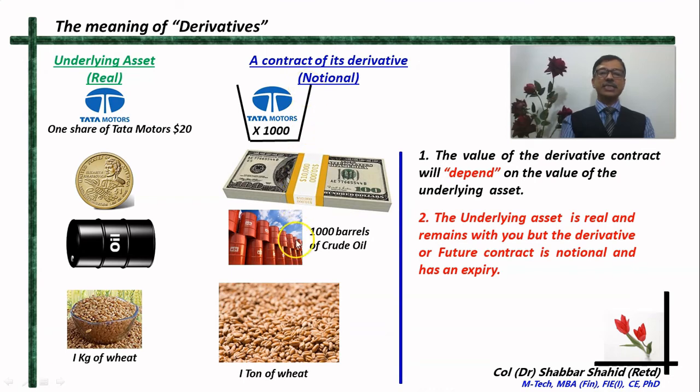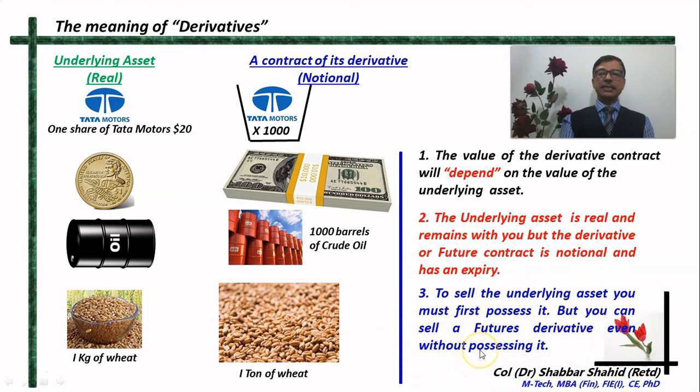You do not physically exchange these things, you only exchange a promise or a contract, and that promise has got a validity period, maybe 1 week, 1 month, 3 months. But that promise does not remain valid for eternity. But this underlying asset remains for eternity. All right. And the third thing is that if you want to sell the underlying asset, like for example, if you want to sell the Tata Motors share or the barrel of oil or anything from this, you must first possess it. Only if you are having this underlying asset, you will be able to sell them.